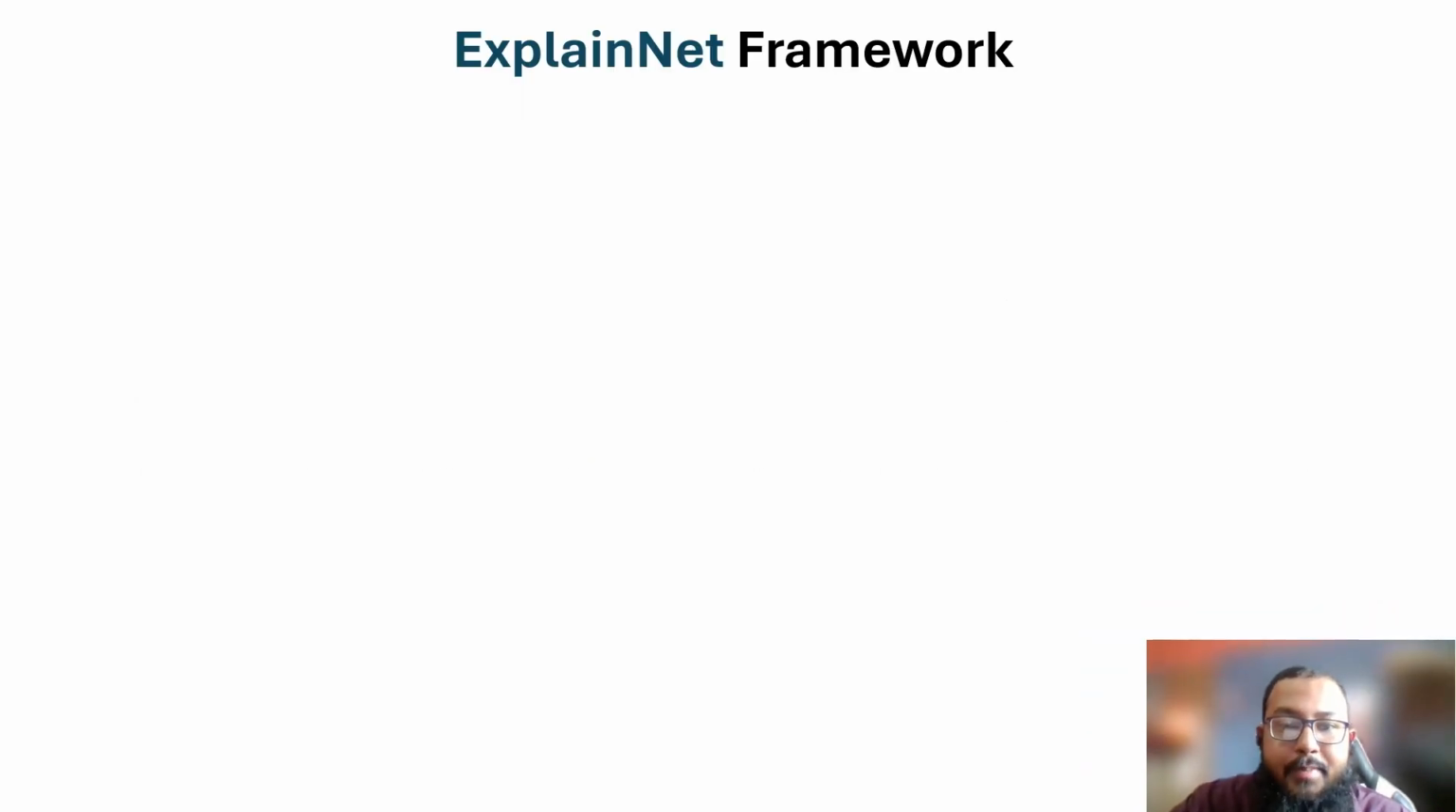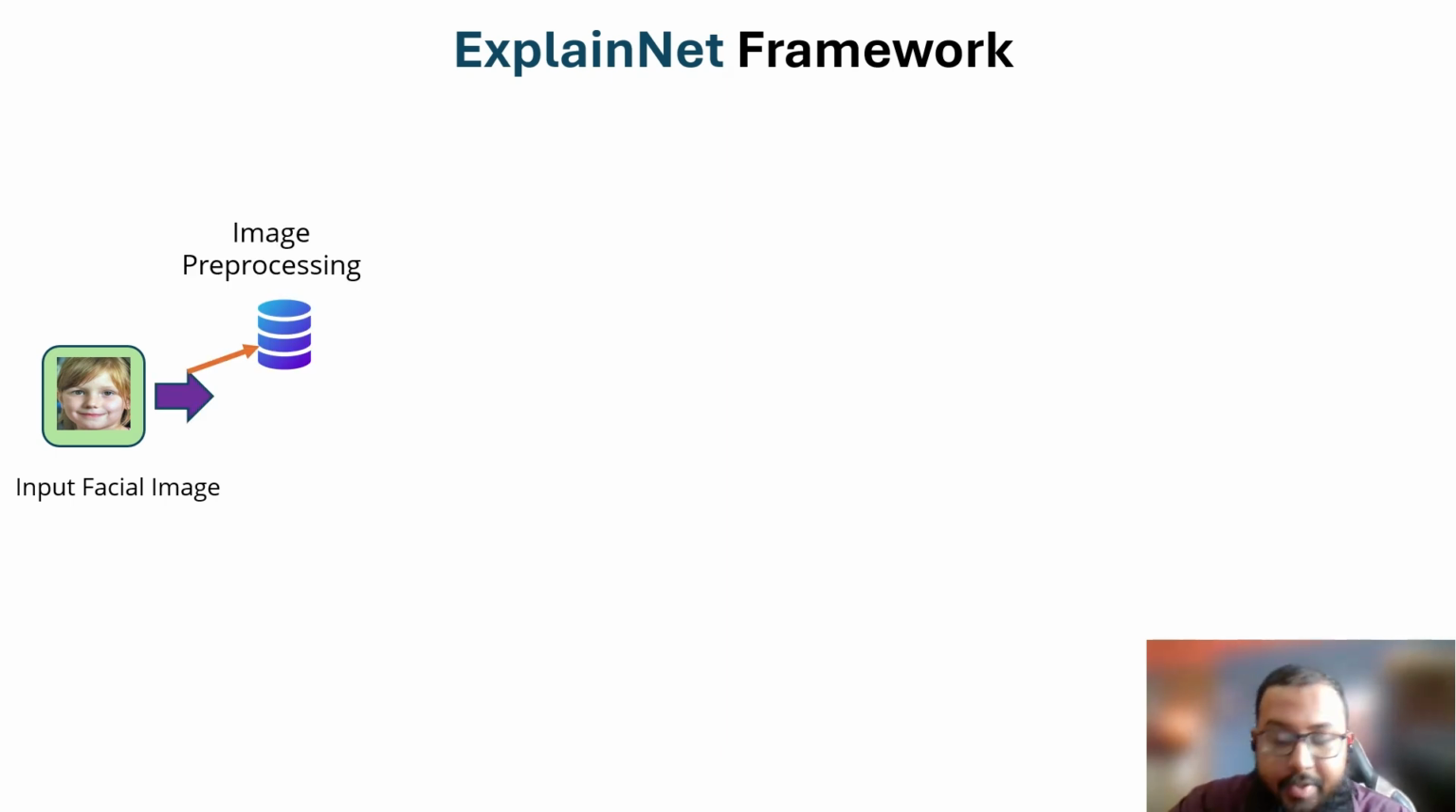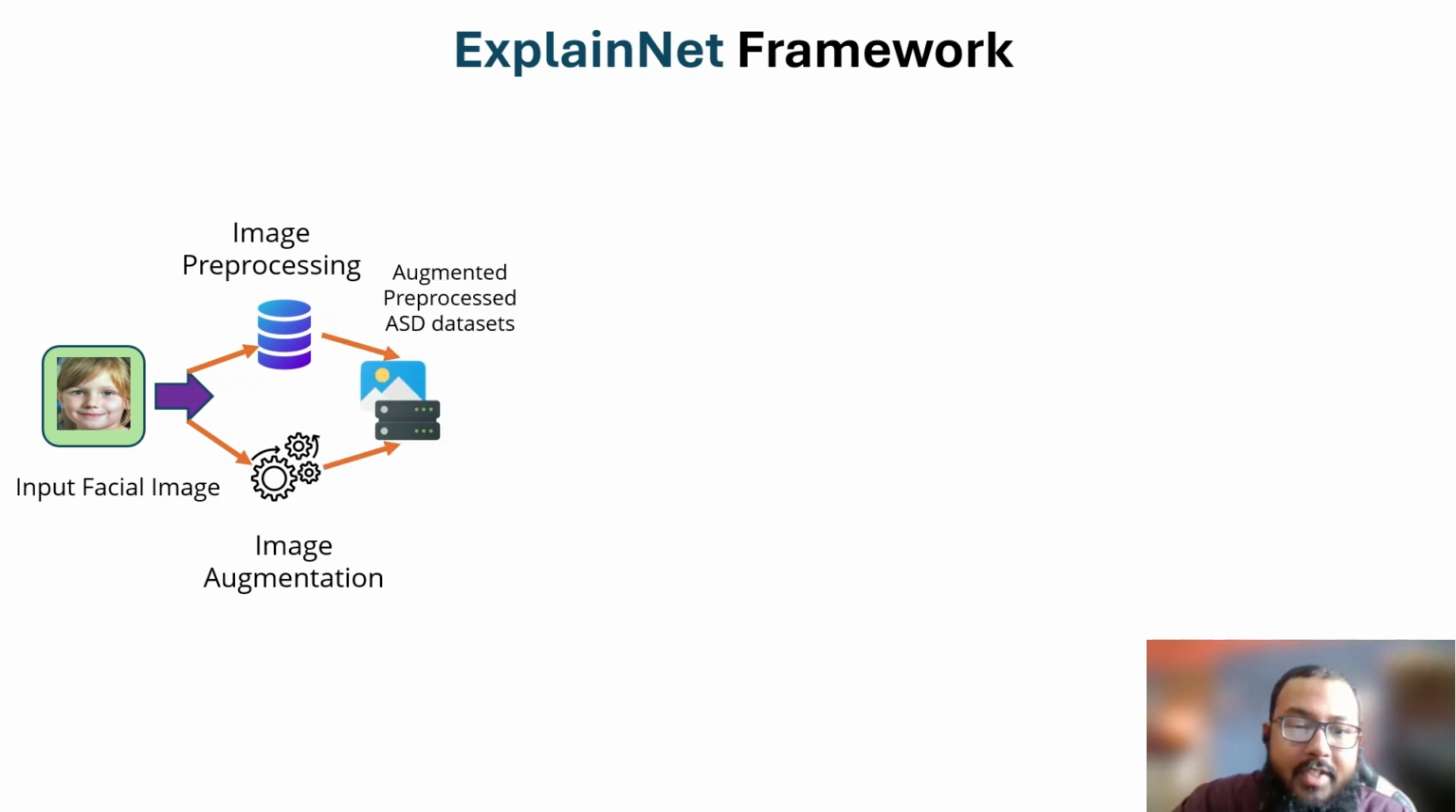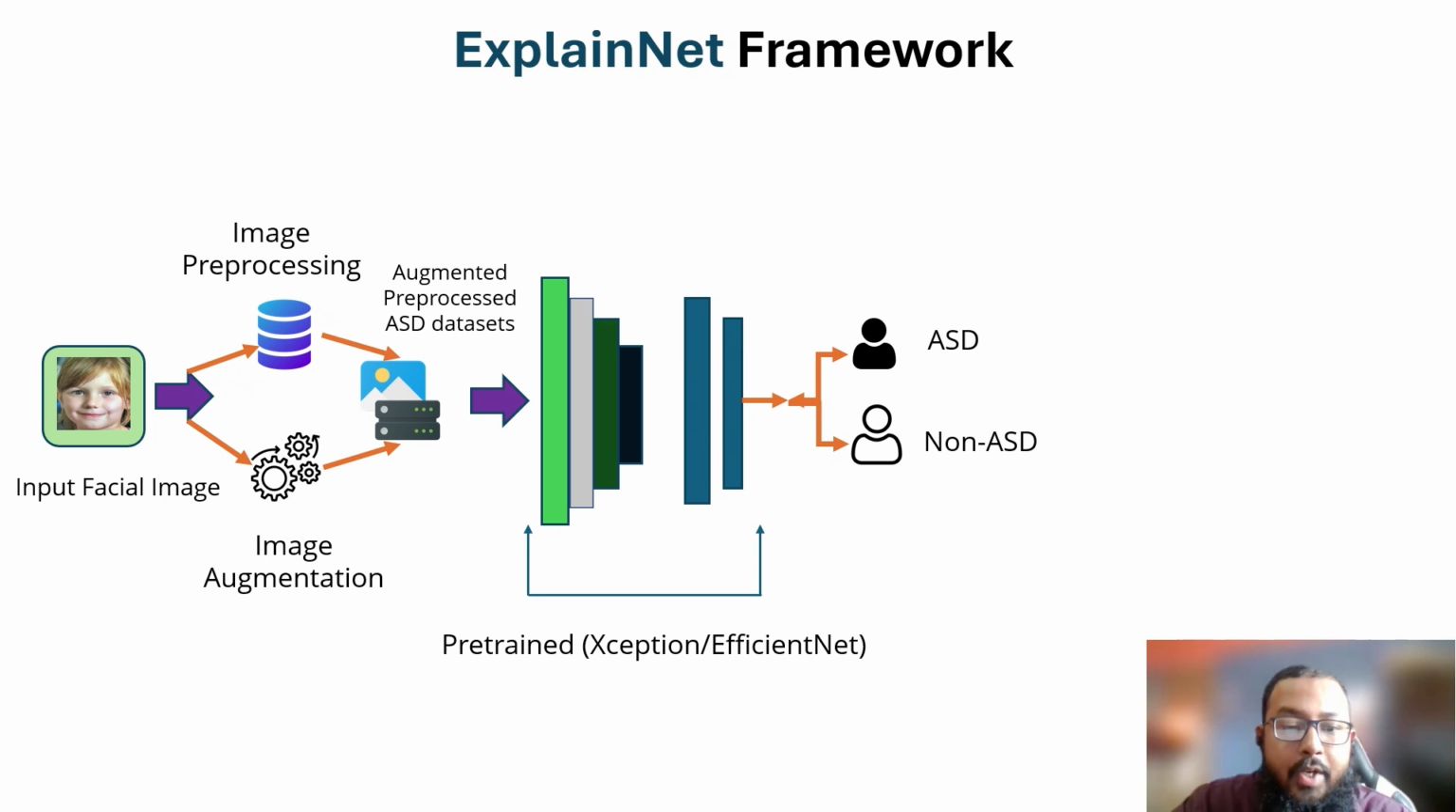So we'd like to present to you the ExplainNet framework. How does the model's internal framework work? First of all, we give an input image. To focus on the region of interest, we do image preprocessing, and we also do image augmentation to increase generalizability, like brightness, contrast, or flipping. After that, we make a dataset based on the augmented and preprocessed ASD images. Then we train it on a deep learning model.